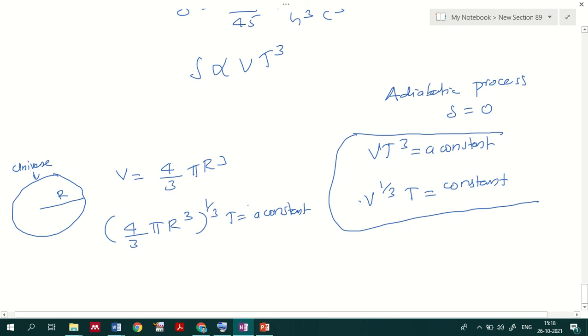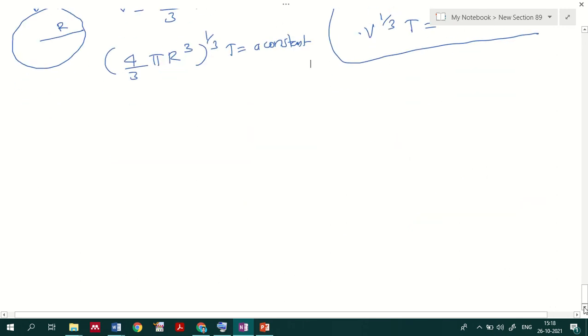By utilizing that relation, r cube raised to 1 by 3, that is r, times T will be a constant.